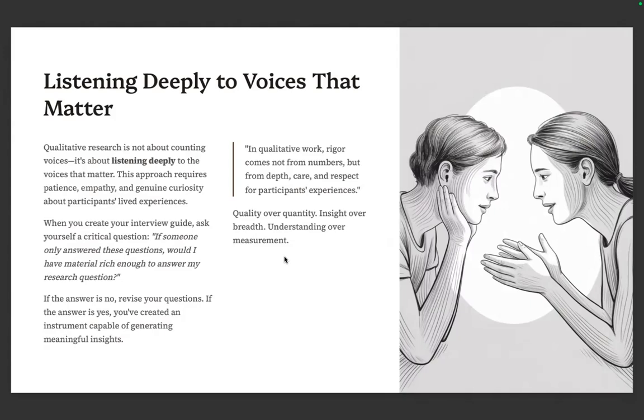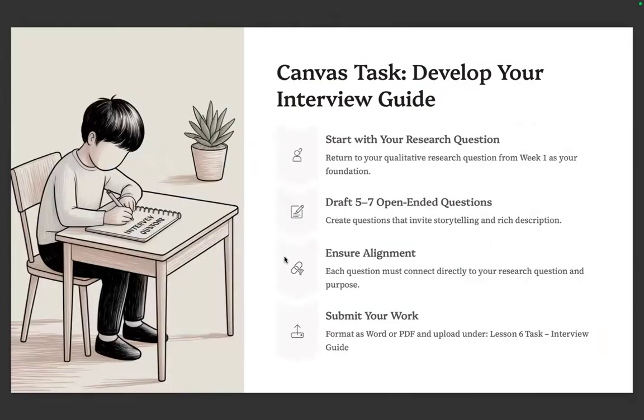In qualitative work, rigor comes not from numbers, but from depth, care, respect for participants' experiences: quality over quantity, insight over breadth, understanding over measurement.